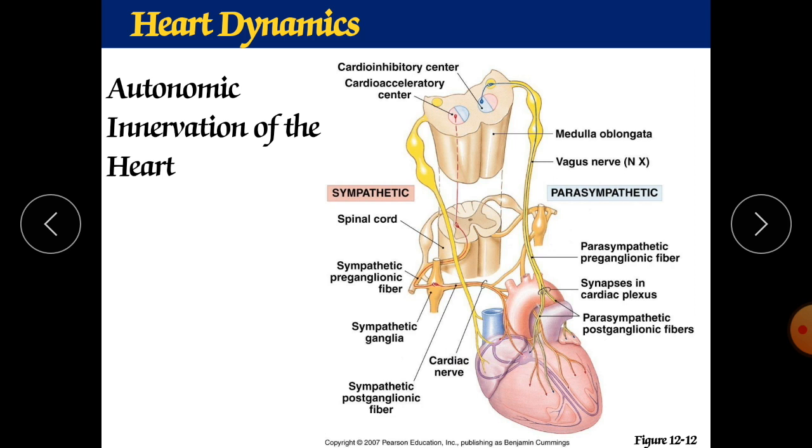They are doing the constriction of your blood vessels for increasing blood pressure. Try to understand. It is very easy, not too difficult.